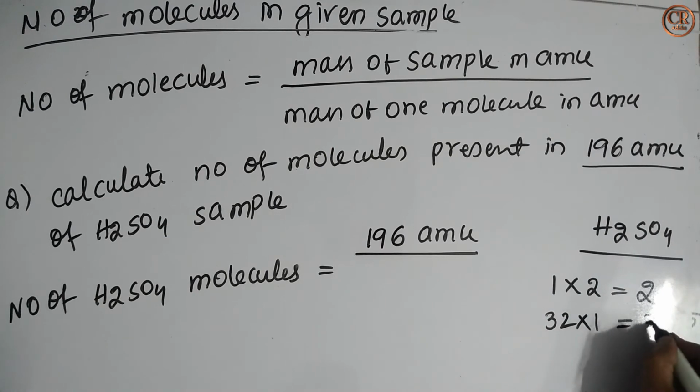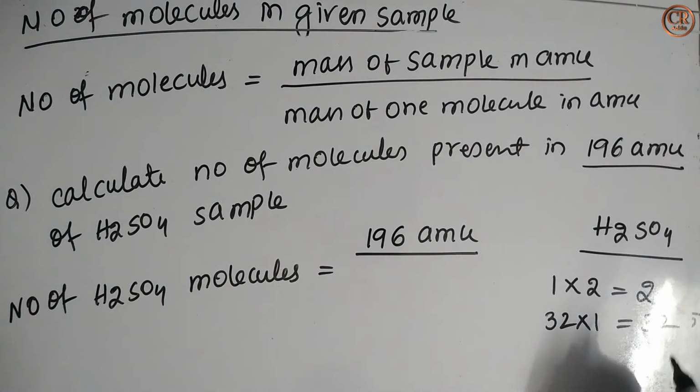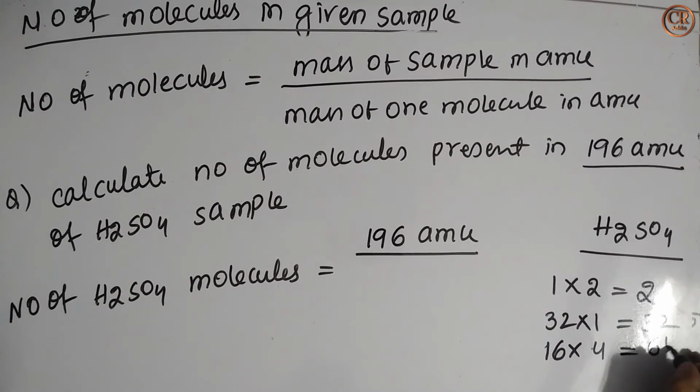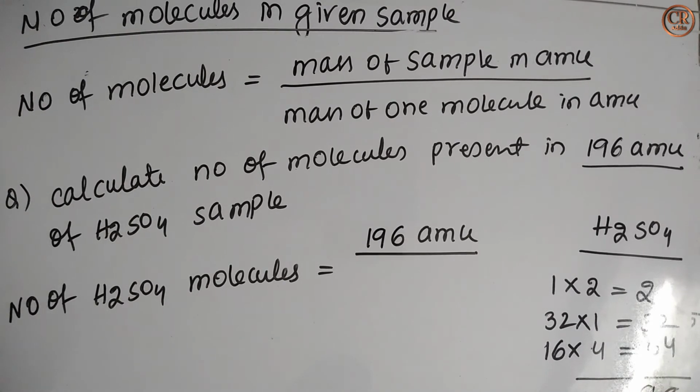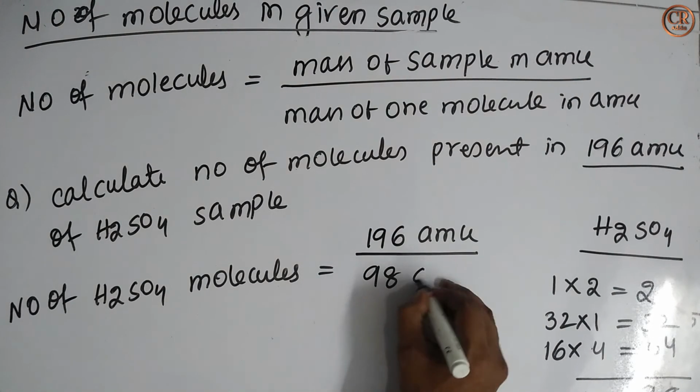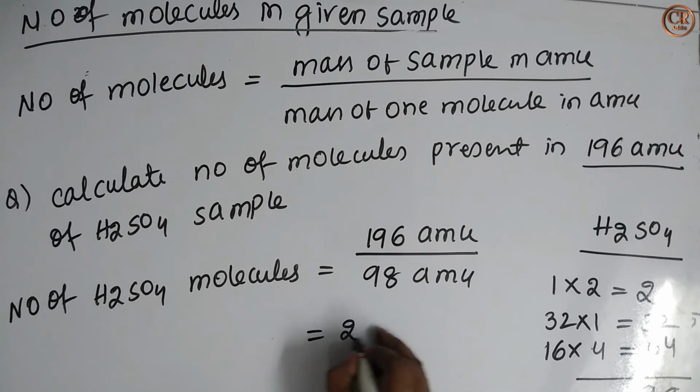Only one, that is equal to 32. Mass of each oxygen is 16, and how many oxygen atoms are there? 4. This is equal to 64. The total mass is 98. If you write AMU after 98, it becomes the mass of one H2SO4 molecule, that is 98 AMU, so the ratio is equal to 2.